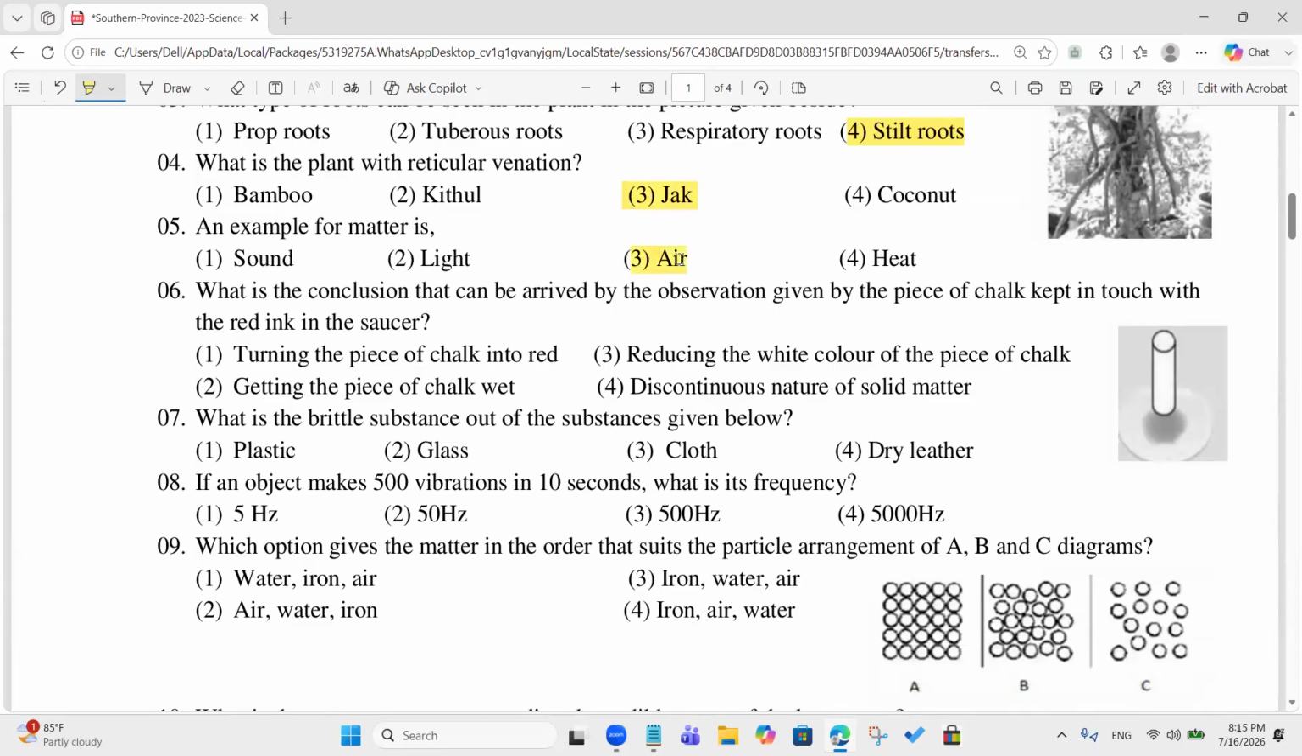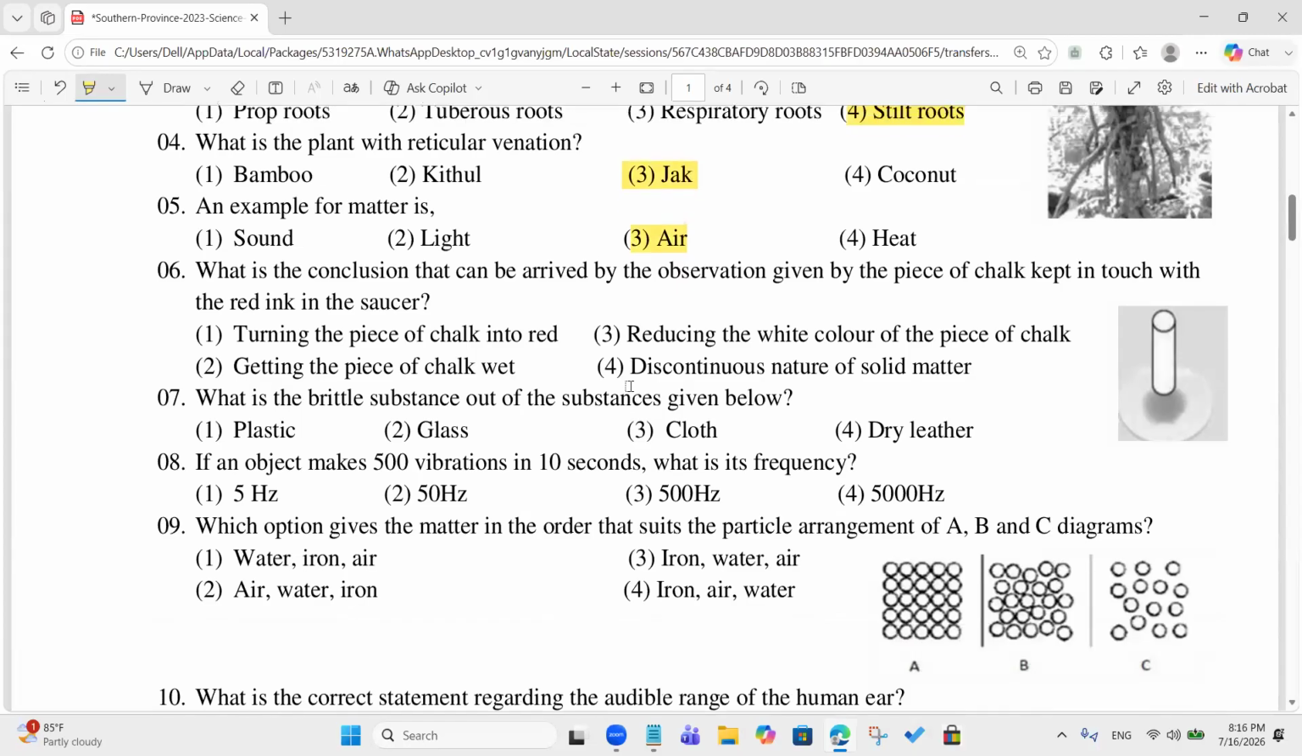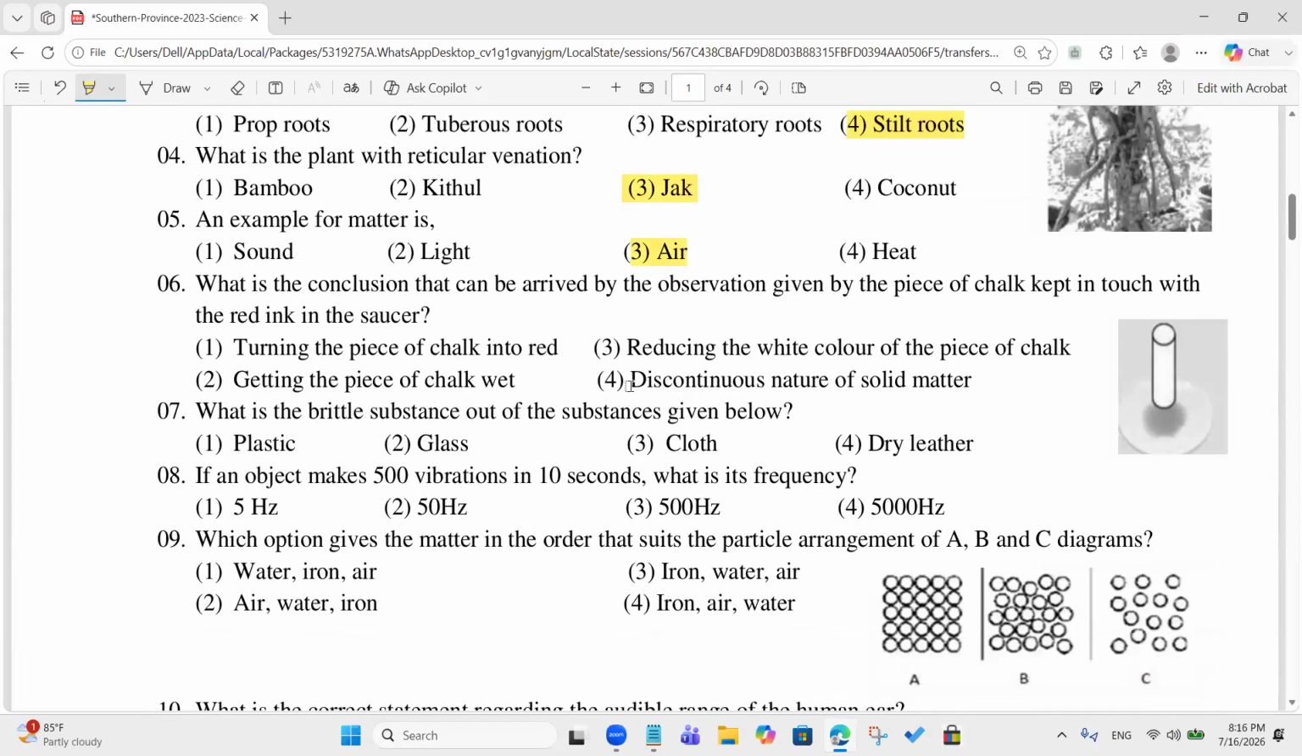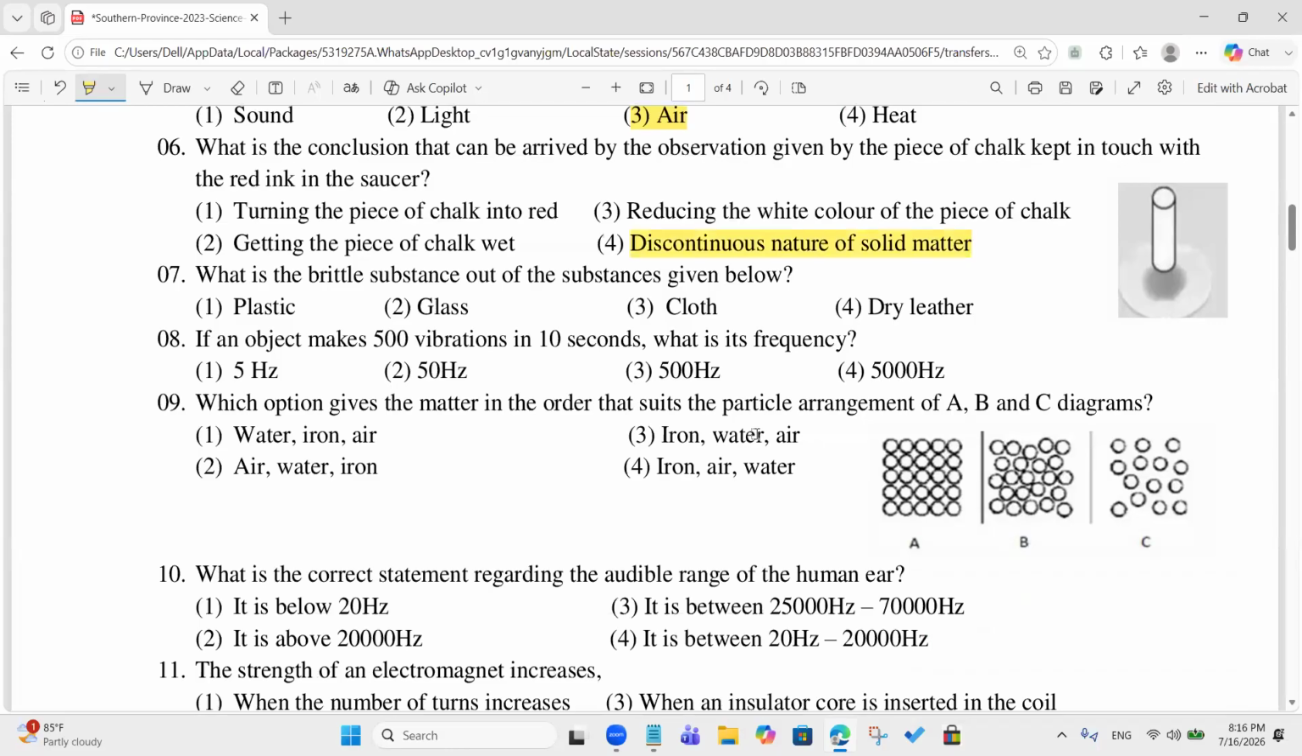Okay. What's the conclusion that can be arrived at by the observation given by the piece of chalk kept in touch with...? The discontinuous nature of solid matter. Yeah, discontinuous nature of solid matter, correct. What's the brittle substance out of the substances given below? Glass. Glass, correct.